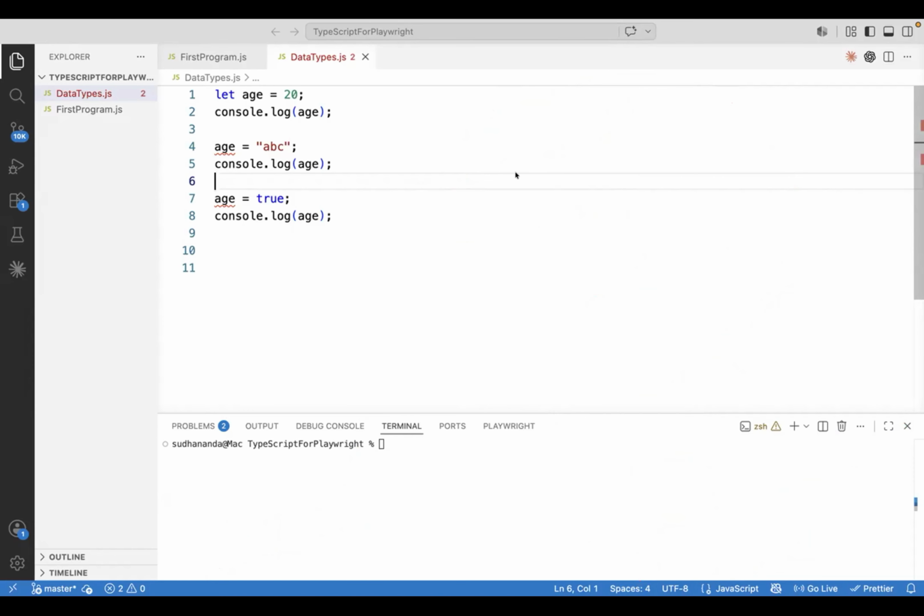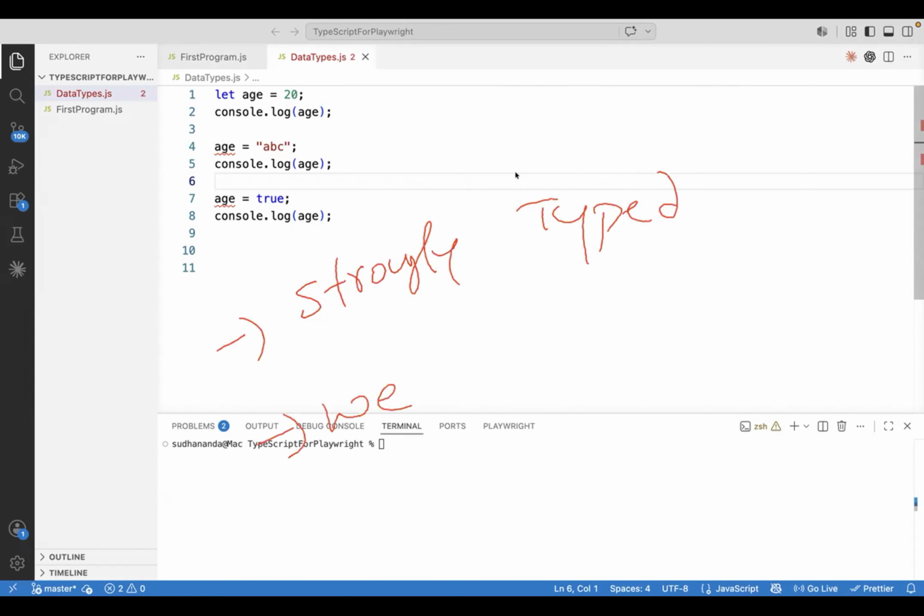Programming languages can be categorized into two: strongly typed and weakly typed languages. Java is strongly typed, C# is strongly typed, TypeScript is also strongly typed, and Python is a weakly typed language, JavaScript is also a weakly typed language. Then what makes the difference between strongly typed and weakly typed is this.